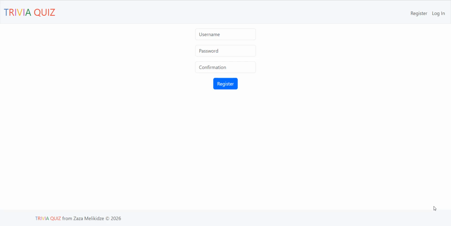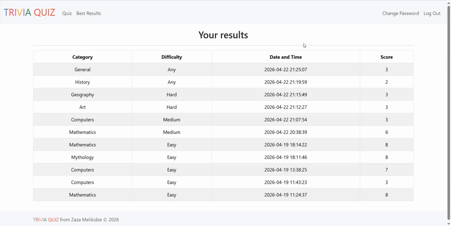Users first need to be registered by entering username, password, and password confirmation. I'm already registered, and so I only need to log in. On the home page, there are the results of all the quizzes I've taken already.